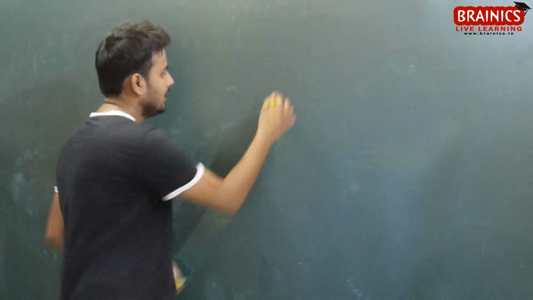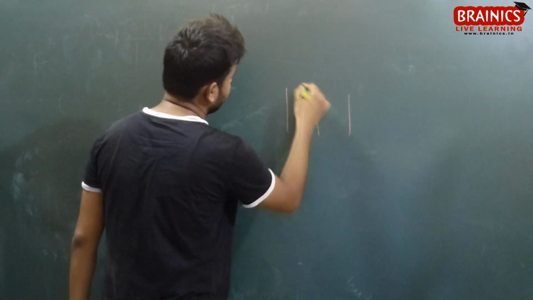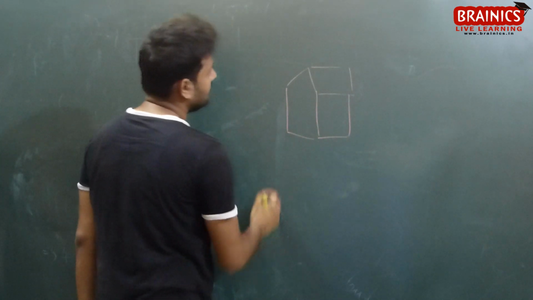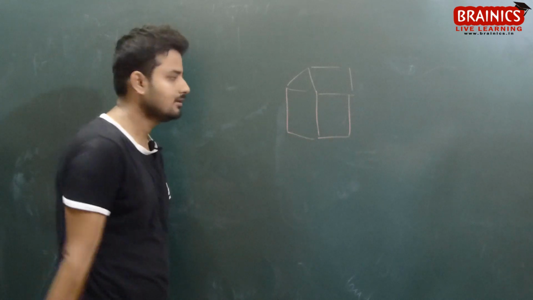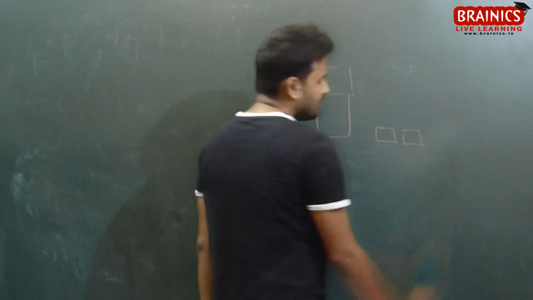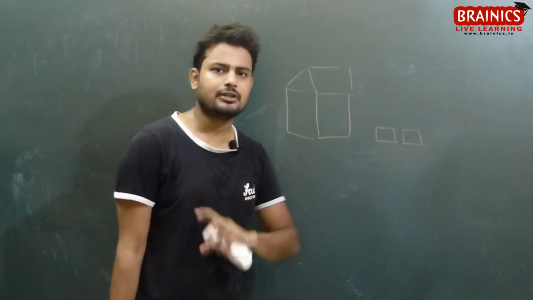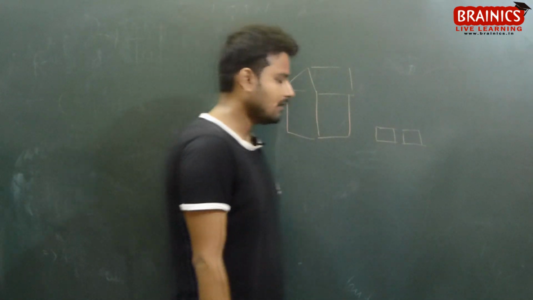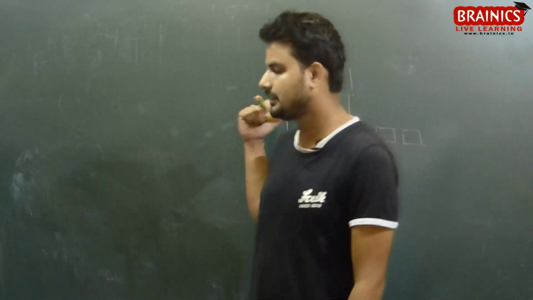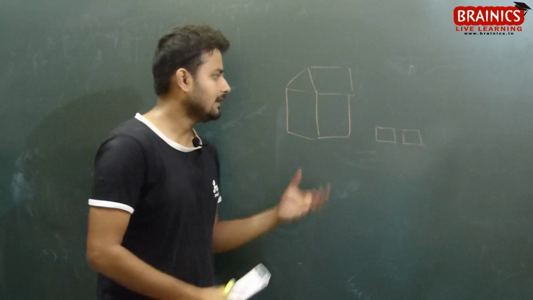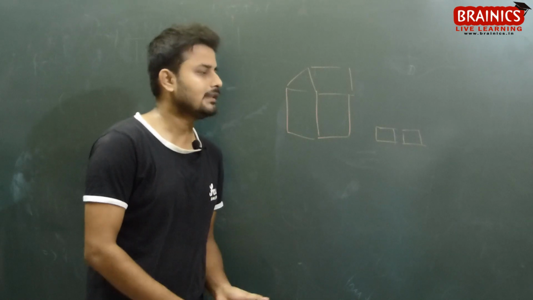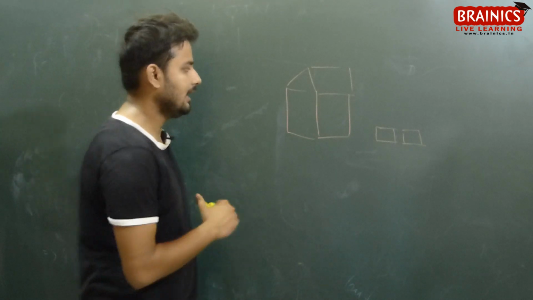Suppose you are making a house, what do you require? You require bricks, isn't it? Small bricks you require. So like this, every organism on our planet is made up of a basic element. The basic element in a house is the brick. So like that, the basic element to build any organism is the cell. So the cell is the basic and fundamental unit of life.